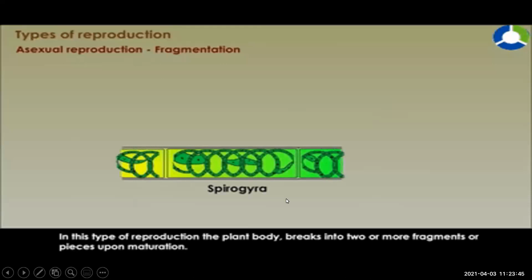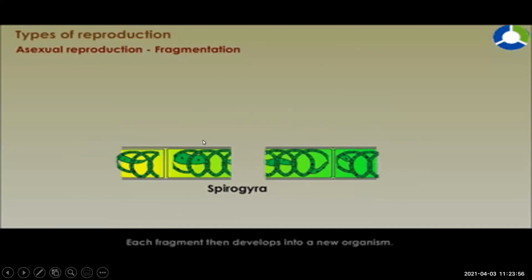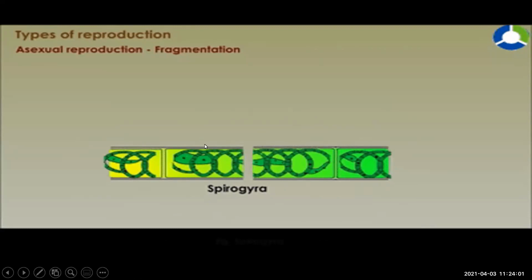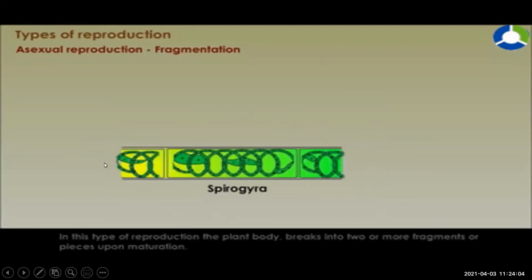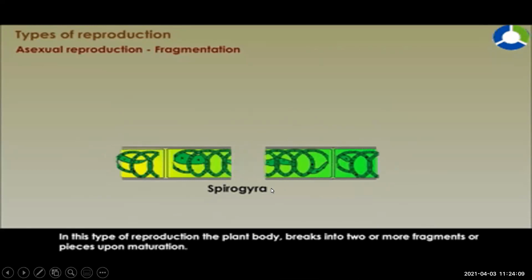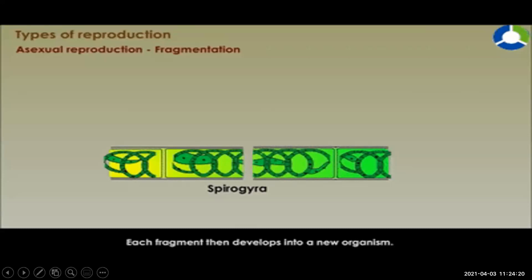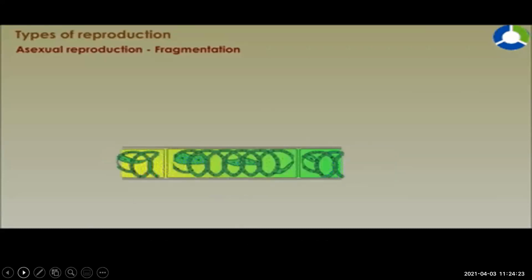See here, you can see in this type of reproduction, the parent body breaks into two or more fragments or pieces, and upon maturation, each fragment then develops into a new organism. So this is fragmentation. See, it breaks into two Spirogyra, then they develop and mature into new organisms. This is fragmentation.